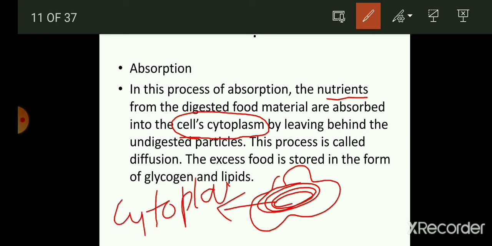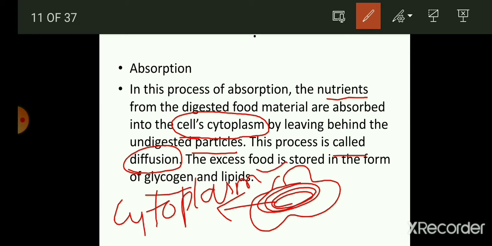So, this represents the cytoplasm of the amoeba's body, and thereafter, by leaving behind the undigested particles, this process is called diffusion, and the excess of food is stored in the form of glycogen and lipid.